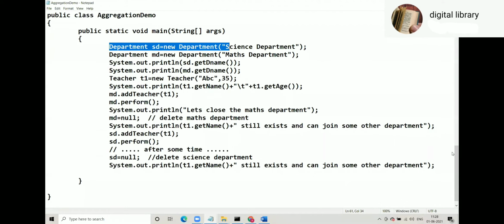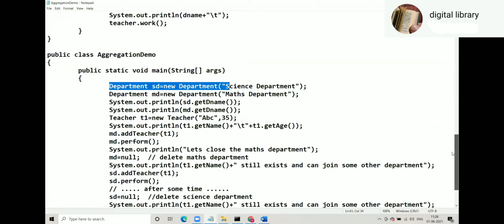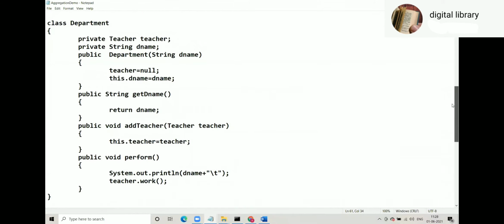When you create an object of Department, how many members does Department have? Two members, teacher and dname.